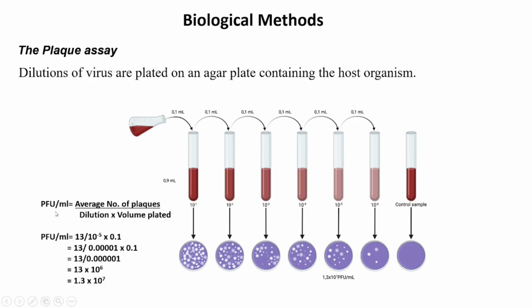Plaque forming units per ml can be calculated by taking this formula, that is the average number of plaques divided by dilution into the volume of the sample plated. In this case, we can see that in the 10 to the power minus 5 dilution plate, we have 13 plaques there. Taking this formula into calculation, the final PFU per ml comes to 1.3 into 10 to the power 7 PFU, that is plaque forming units per ml.